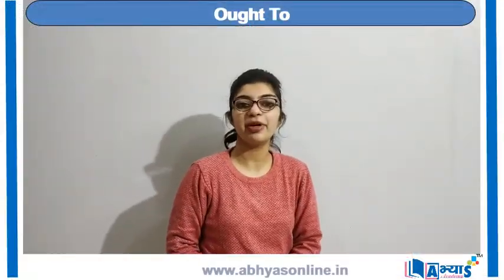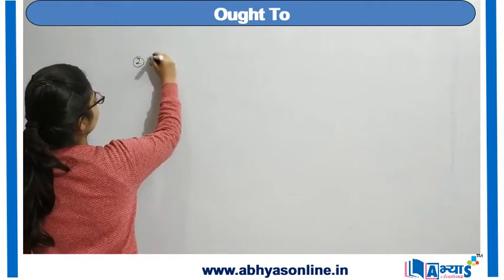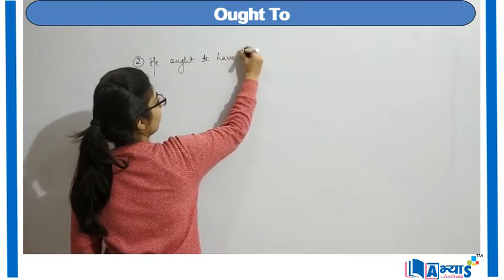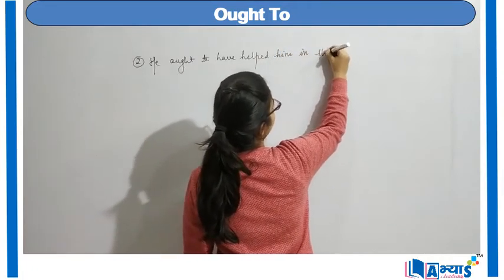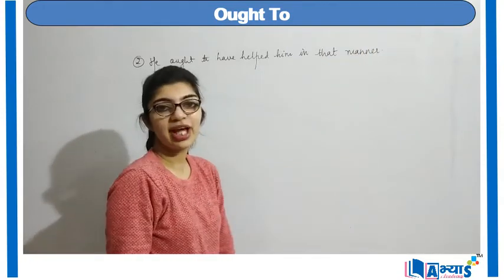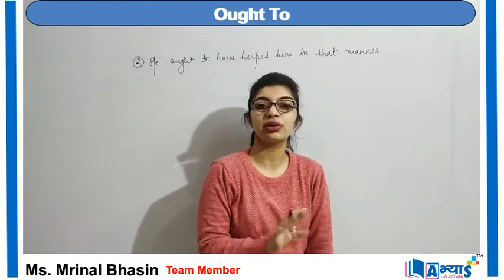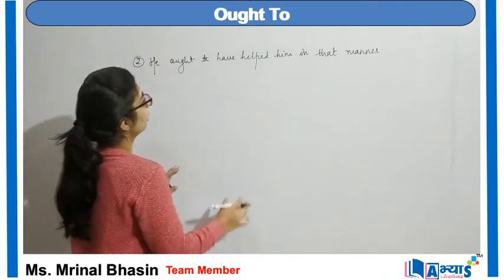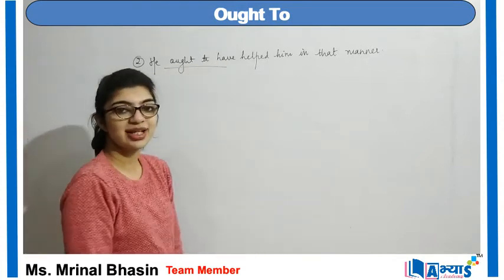Another example for perfect tenses can be, he ought to have helped him in that manner. He ought to have helped him in that manner, but he hasn't helped, which means that my action has not been completed, right? Because my action is not completed, therefore it is a condition which is not fulfilled, but I am using ought in this sentence.